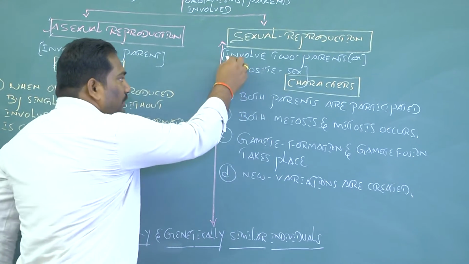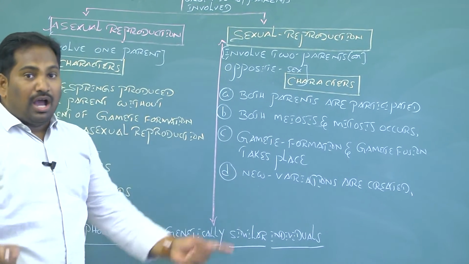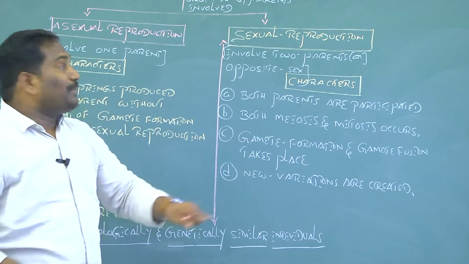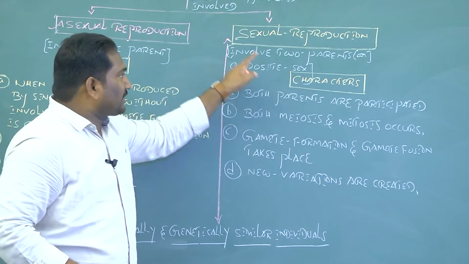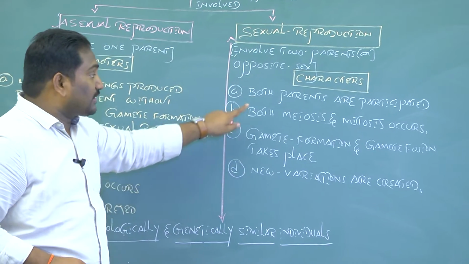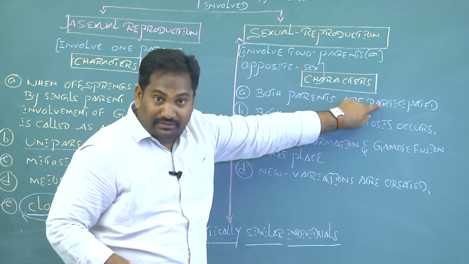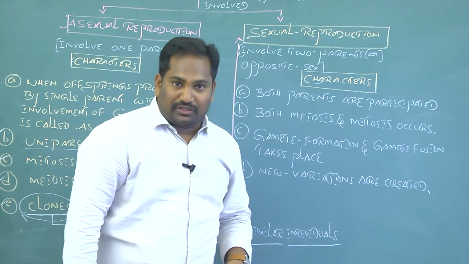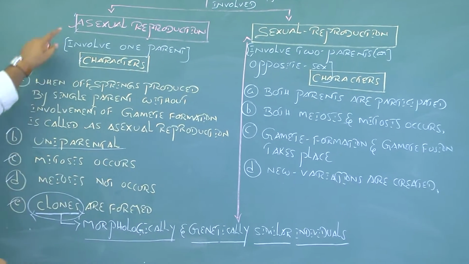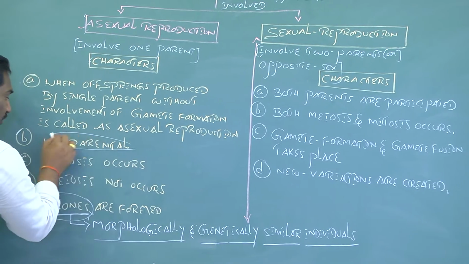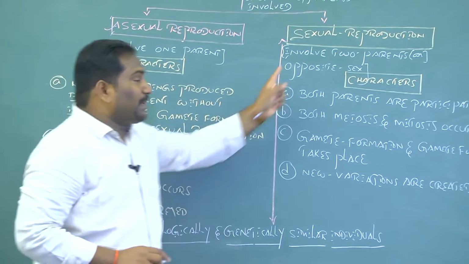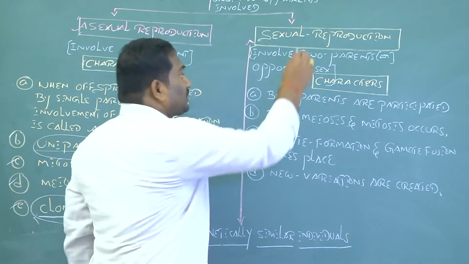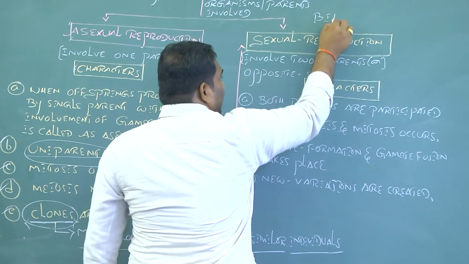During sexual reproduction, two parents of opposite sex, male and female, are involved. The first characteristic feature of sexual reproduction is that both parents participate. That means this type of reproduction is called biparental reproduction. If a single parent participates in asexual reproduction, it is called uniparental reproduction. If two parents participate in sexual reproduction, it is called biparental reproduction.